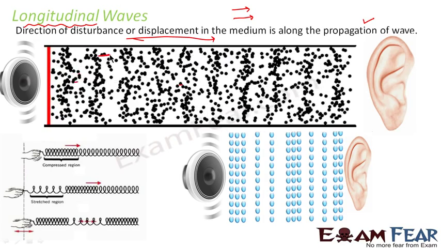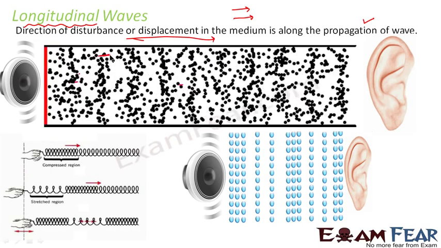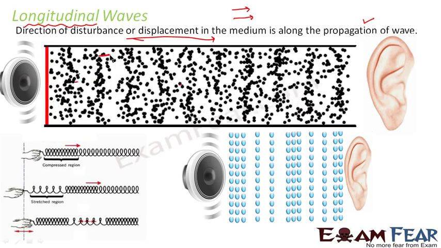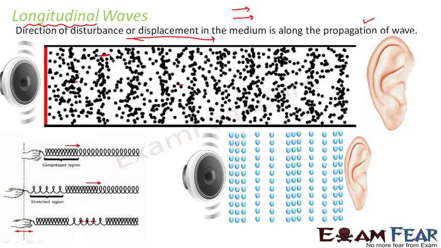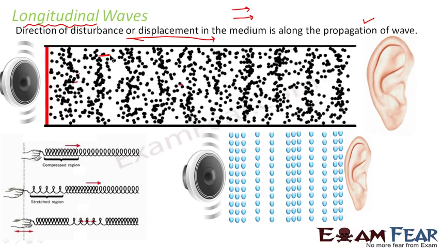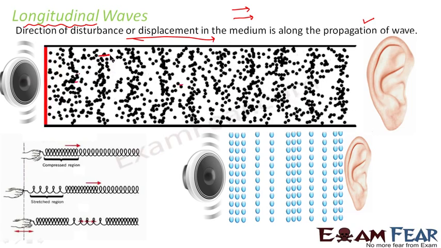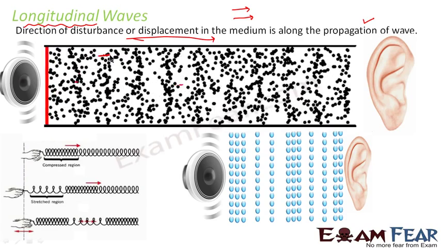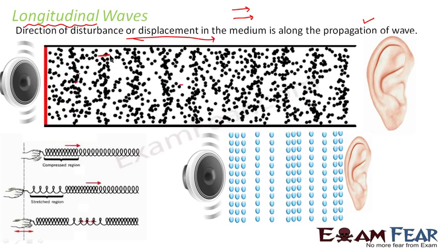You can also think of a slinky as an example of longitudinal waves. You understand what a slinky is, right? It is like a spring. You stretch it from both ends and you leave it. So what happens? It keeps moving. It gets compressed, then expanded, compressed again, expanded, and so on. So even in that case, that is nothing but an example of longitudinal wave.